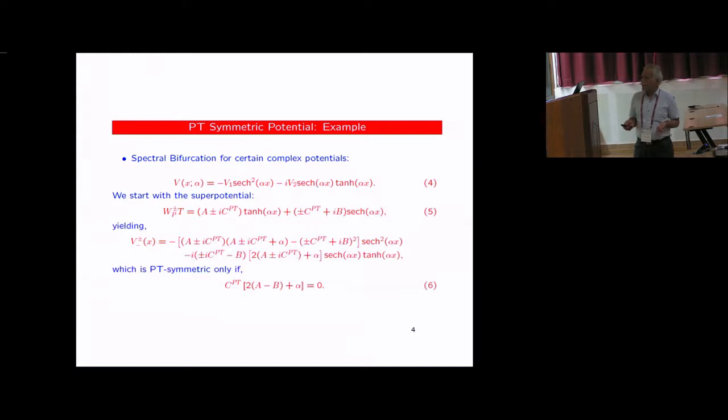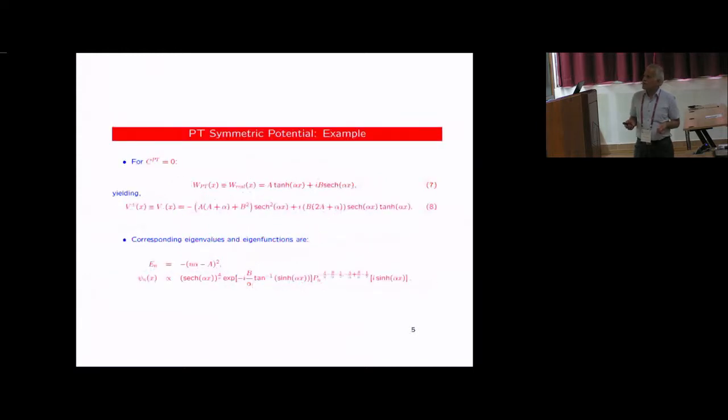So now let us see how exactly. You solve it explicitly. Now let's go to the phase which is PT symmetric. So PT symmetric is C_PT equal to 0. So here it becomes very nice. Tanh is odd, so there's a real part. This fellow has an i. Now the potential is explicitly PT symmetric and you solve explicitly. Eigenvalues are real. And here is your wave function. So no surprises, PT symmetric phase.